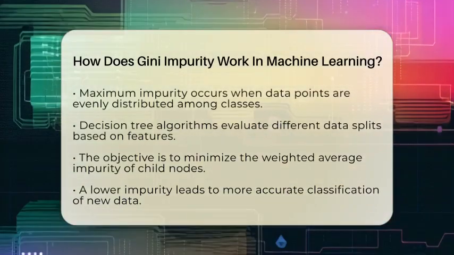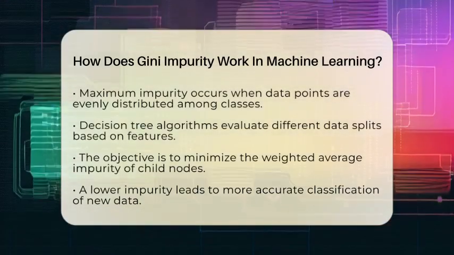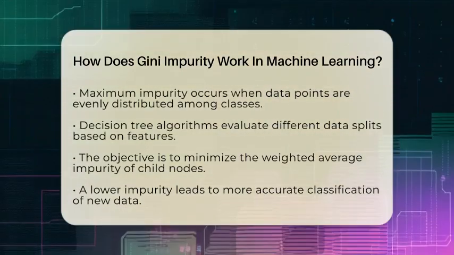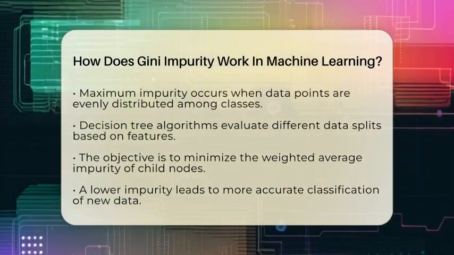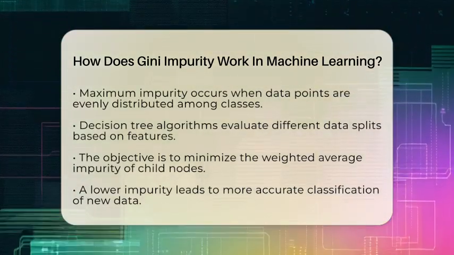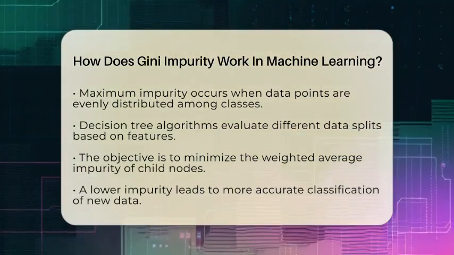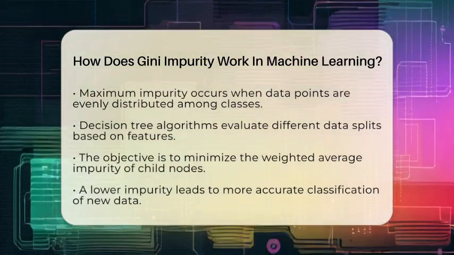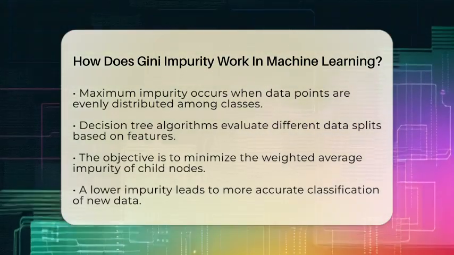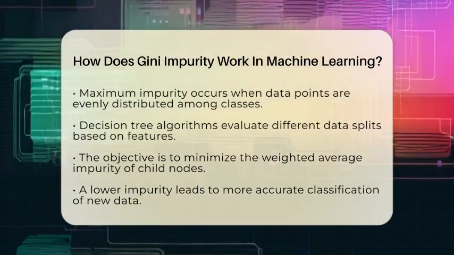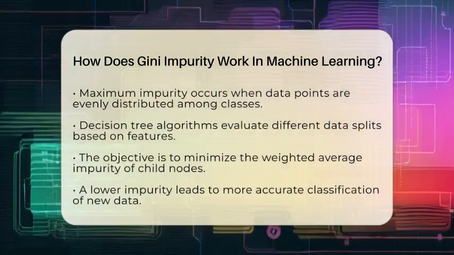When building a decision tree, the algorithm looks at different ways to split the data based on various features. It calculates the Gini impurity for each possible split. The goal is to choose the split that minimizes the weighted average impurity of the resulting child nodes. This means the chosen split creates groups that are as pure as possible, which improves the model's ability to classify new data correctly.